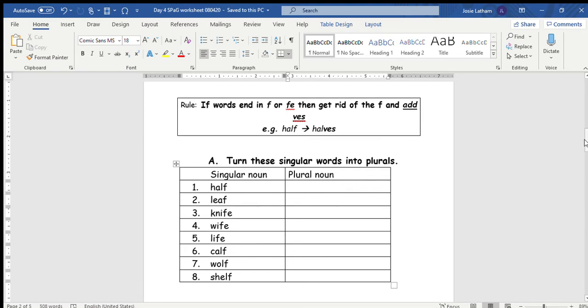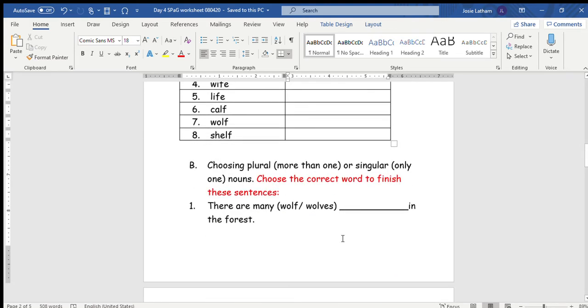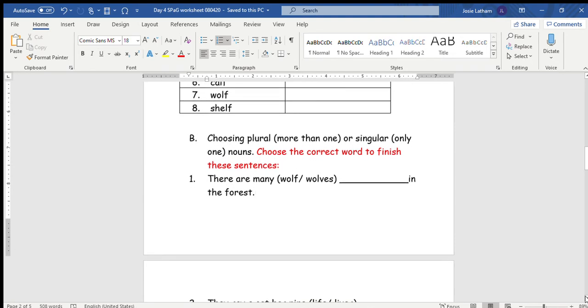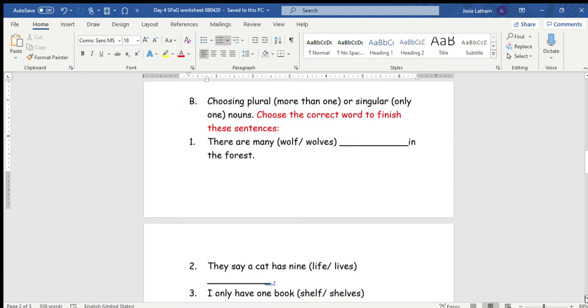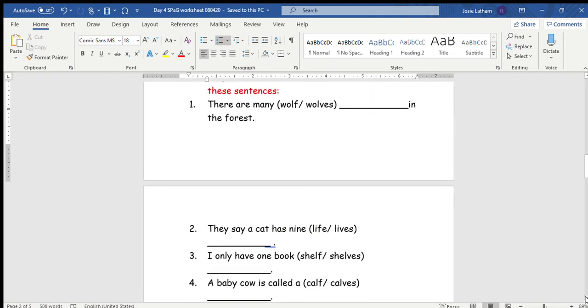So make sure you spell those correctly, and then you have to choose the correct word, so either the plural or the singular noun, to finish these sentences. So the first sentence says, there are many, you will choose wolf or wolves in the forest. To choose the right noun, you really have to think about, is the sentence talking about one or more than one?